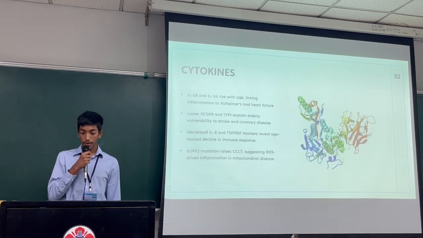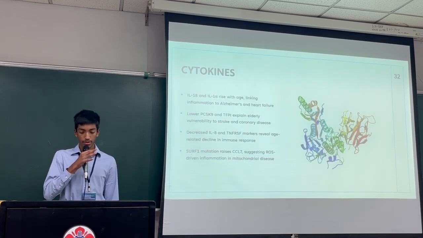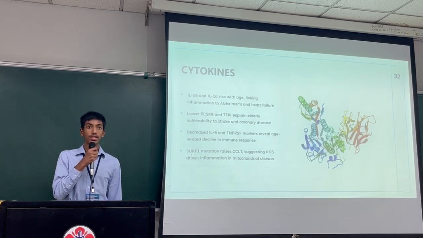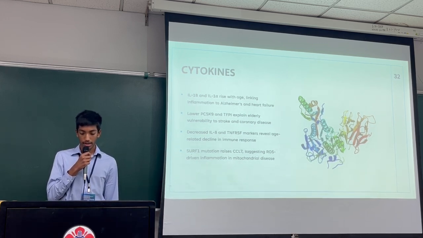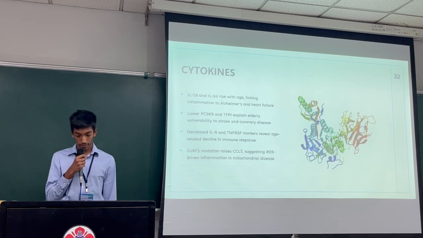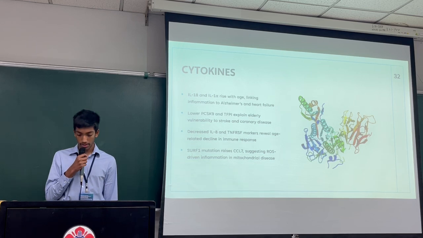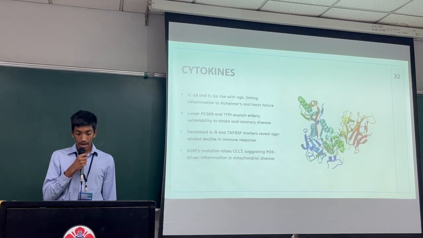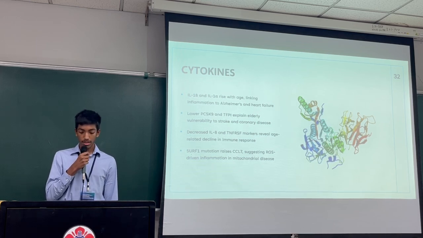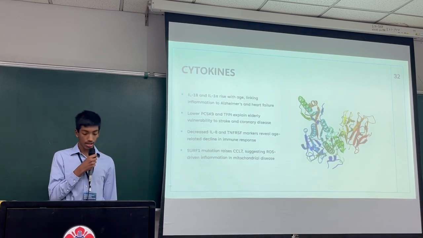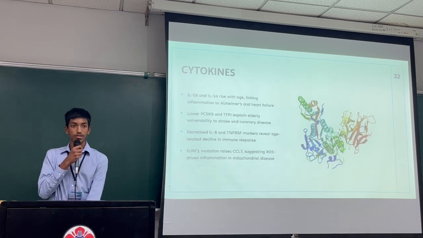This cytokine data gives powerful insight into age-related immune decline and disease risk. Interleukin alpha increased with age, supporting links between inflammation and cardiovascular issues. We also saw a decline in tissue factor pathway inhibitor, explaining why older adults face higher risks of coronary artery disease and stroke due to impaired cholesterol handling and clot regulation. This explains the higher infection susceptibility and cancer prevalence in the elderly. Lastly, the SIRF1 mutation increased chemokine ligand 7, suggesting that reactive oxygen species intensifies immune signaling through mitochondrial dysfunction.